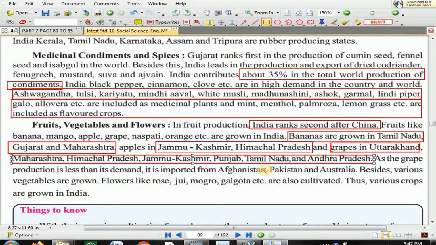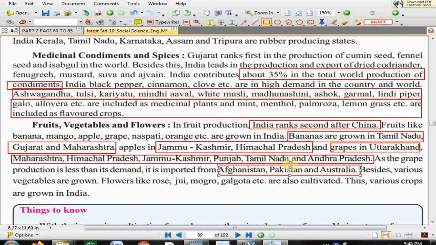Say, for example, we have a demand of grapes of 1 lakh kg, but our production is not 1 lakh kg. So what we are doing is importing grapes from Afghanistan, Pakistan, and Australia. These three countries sell their grapes to us.